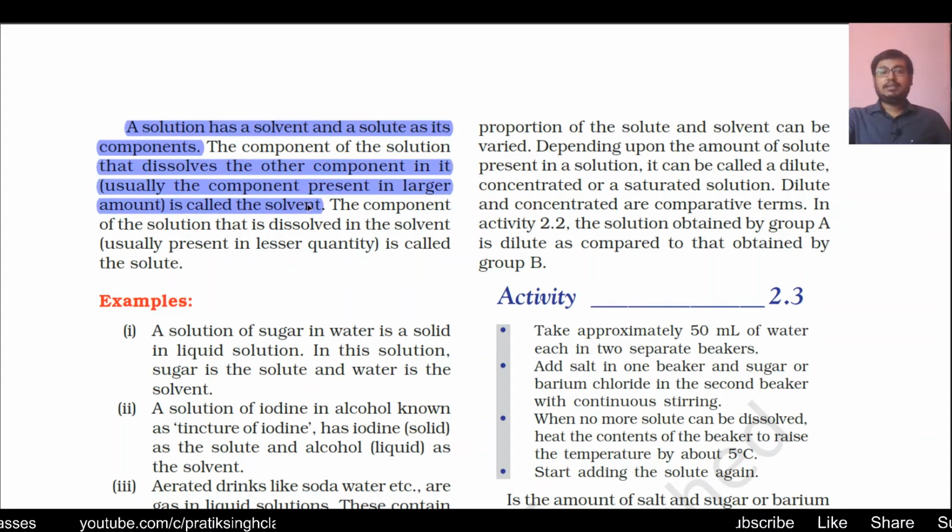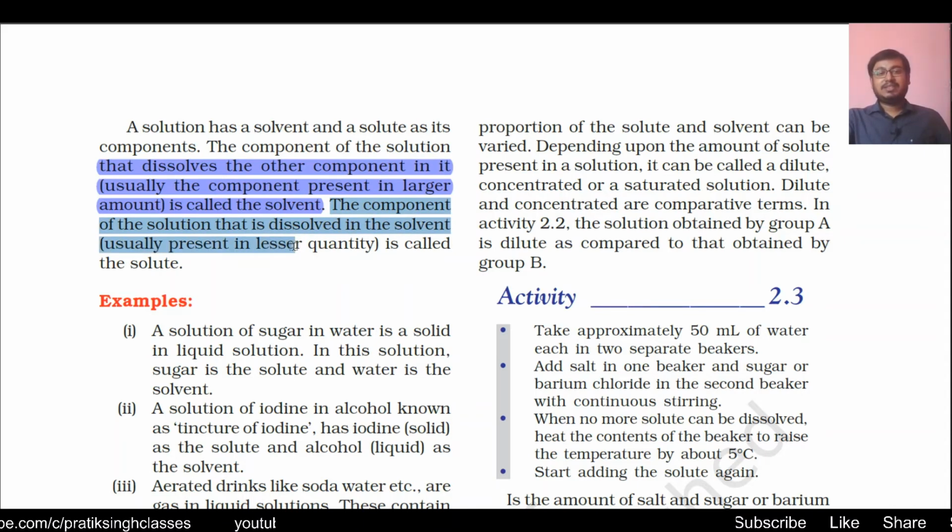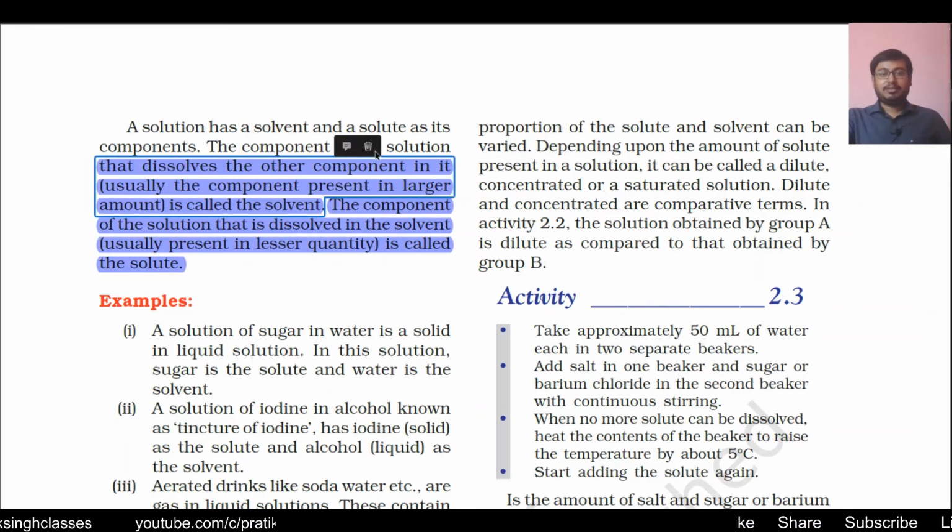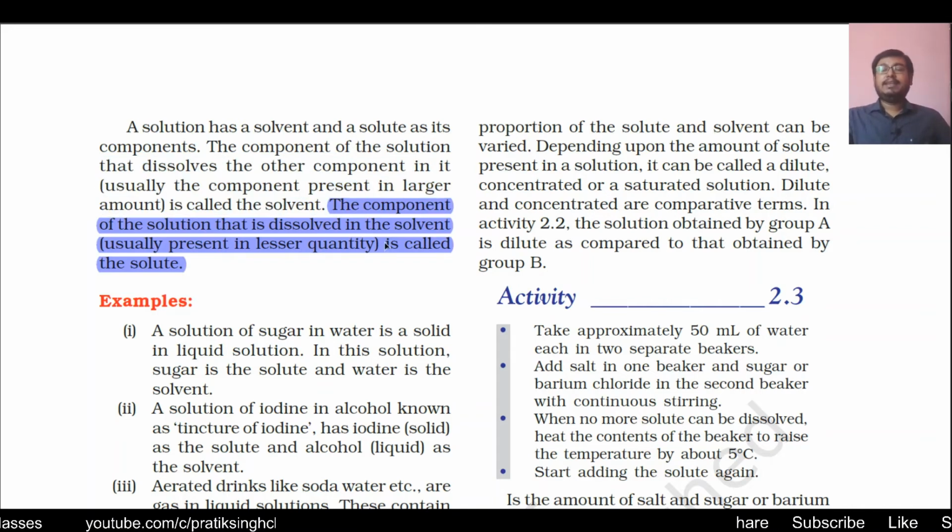Usually in a solution, the thing which is present in higher amount is called the solvent. In the case of sugar syrup, water is the solvent, and sugar will be the solute. The component of the solution that is dissolved in the solvent, or the thing which is present in lesser amount, is called the solute. So now you are very well familiar with what is solute and what is solvent. In any solution, the thing which is available in higher amount is called the solvent, and the thing which is present in lesser amount is called the solute.